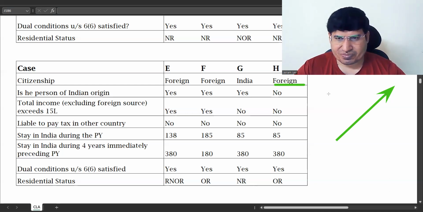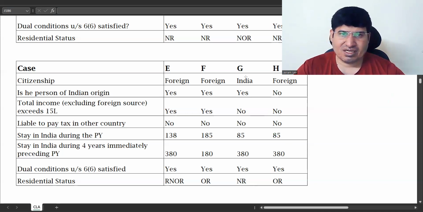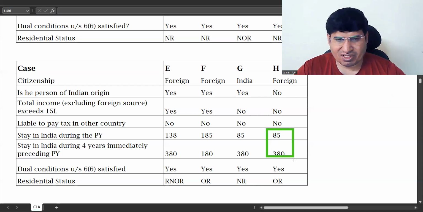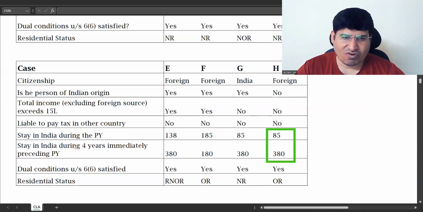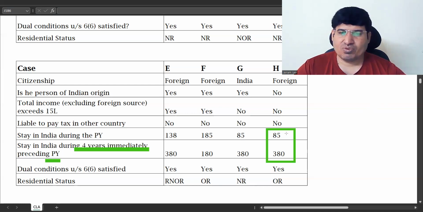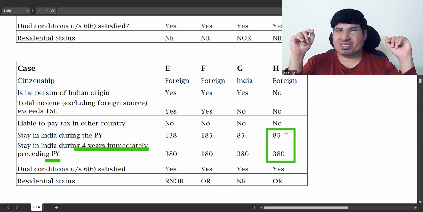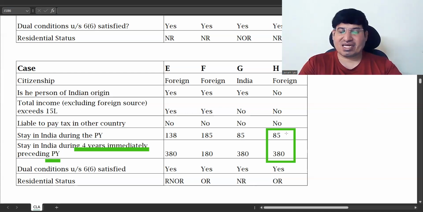Right. Then what we will see first is this. You'll start your answer using this. This is 85 and this is 380, the stay in India during the 4 years immediately preceding the previous year. So you know that he cannot satisfy the first basic condition, but he can satisfy the second one, 60 days and 365 days.